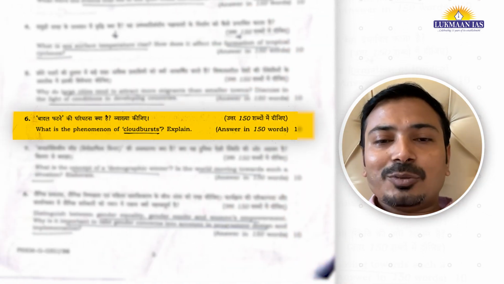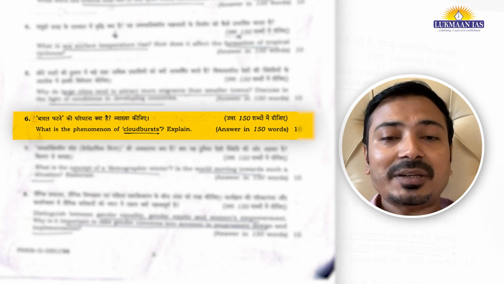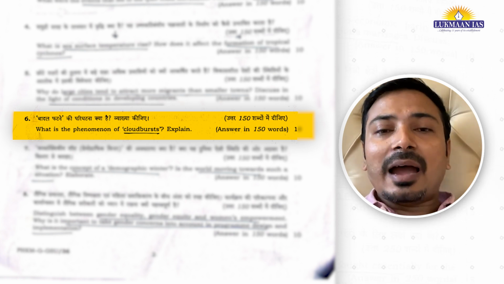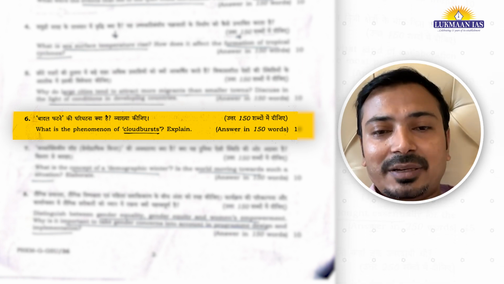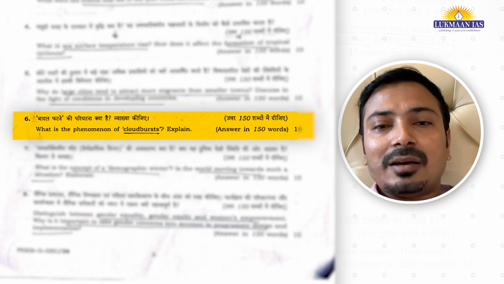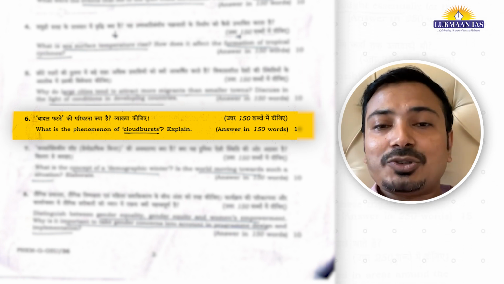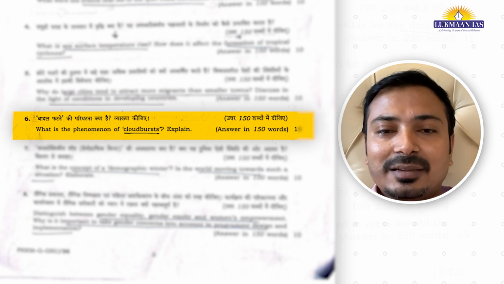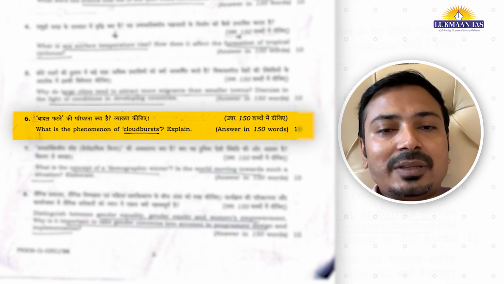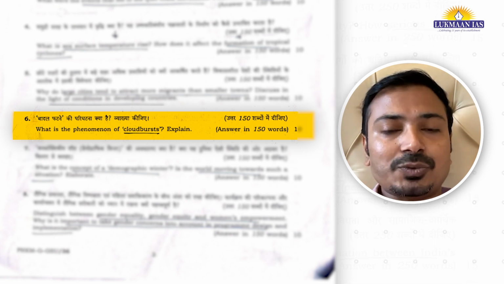The third question was related to the cloud burst mechanism. So most of the students might have attempted it correct. Why? Because 2 years back, the same question was asked in the GS3 paper, disaster management, and that's why I tell students in the foundation batch and even in the MGP mains guidance program that you prepare GS1 geography part in sync with your GS3 disaster management part. So the natural hazards or geophysical phenomenon of geography, they are similar to your disaster management part. So they are asking these disasters or hazards alternatively in GS1 and GS3.